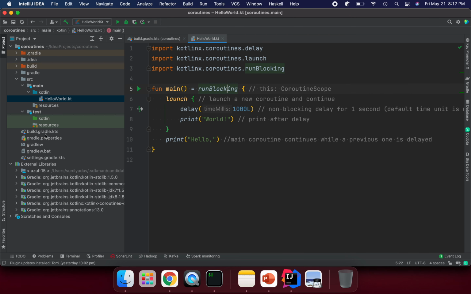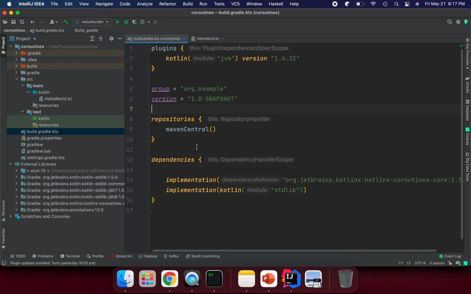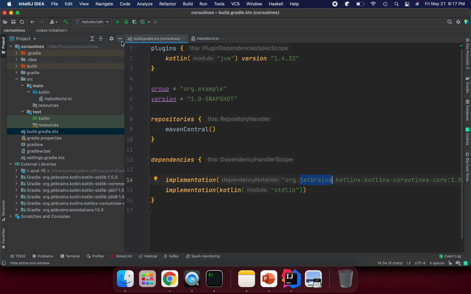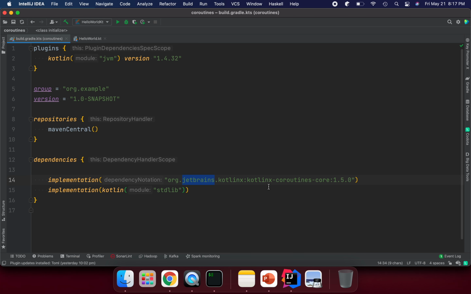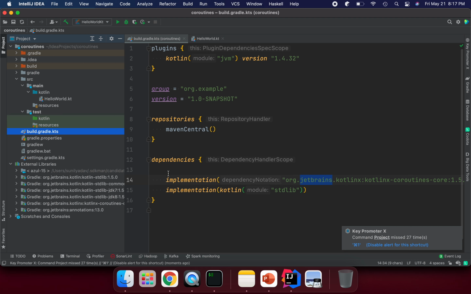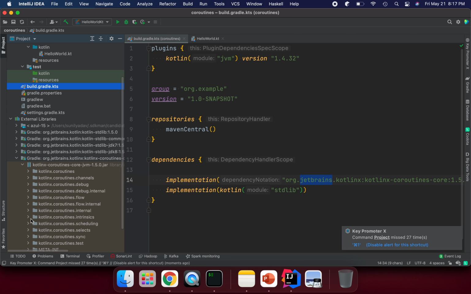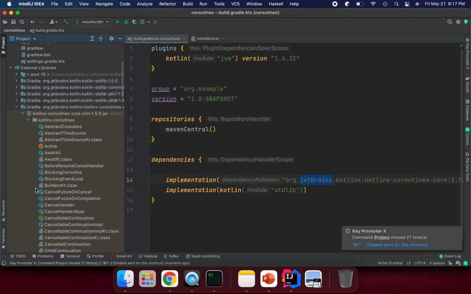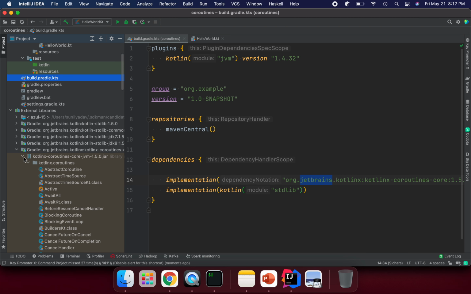And what we need to do once the project creation is done is go to build.gradle.kts. You will see that the standard library implementation is automatically added. We need to add this dependency to our build.gradle.kts file. I'm using kotlinx-coroutines-core 1.5.0. Once you add it and do a Gradle build, you will see all the libraries automatically attached here. So this is the coroutines library, and we can see all the libraries here.